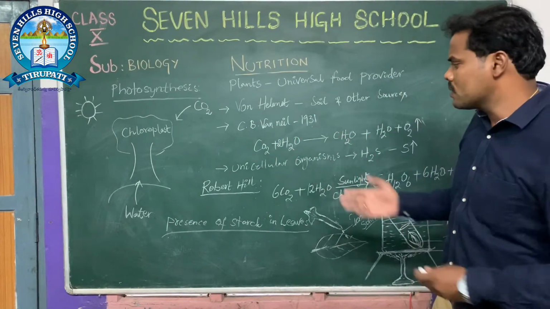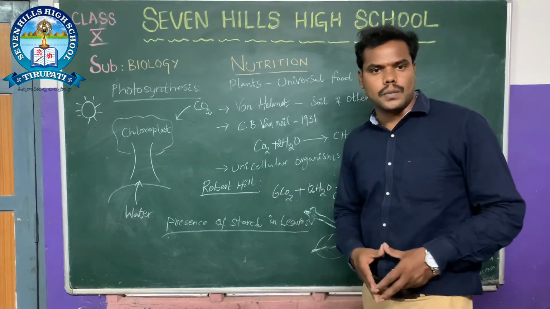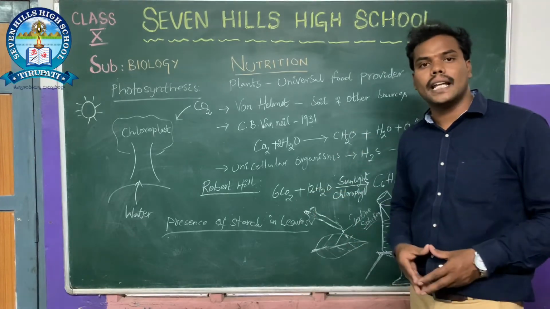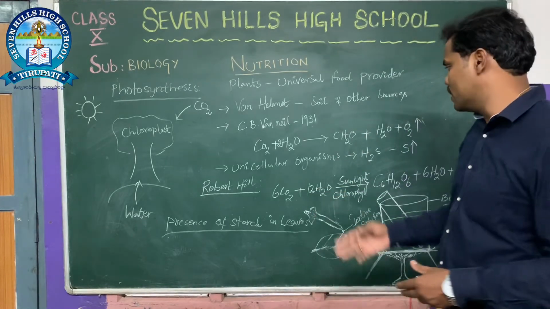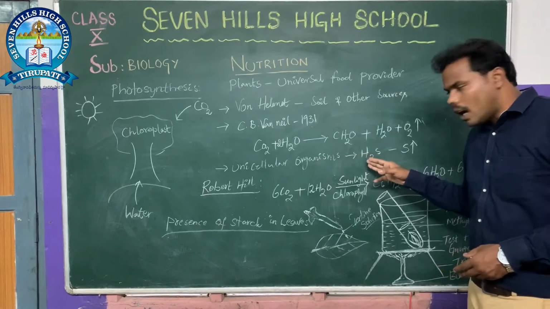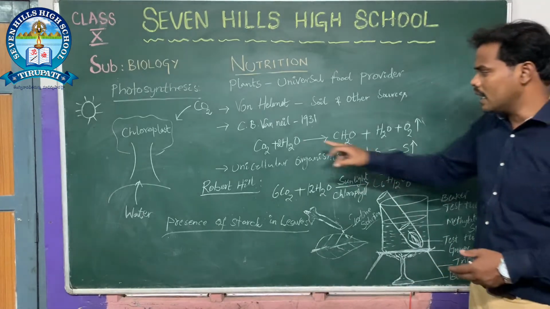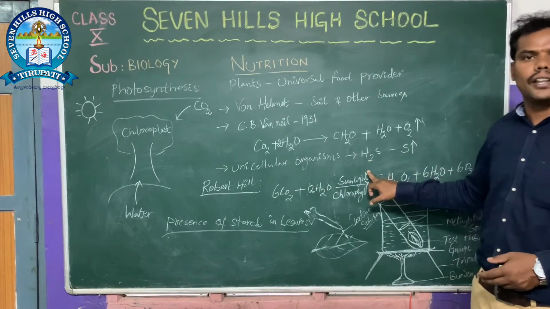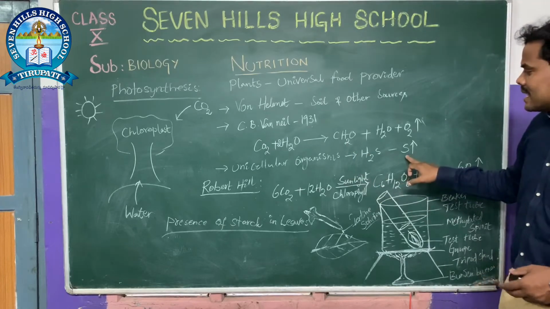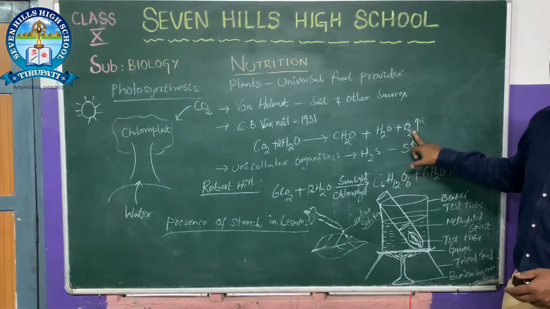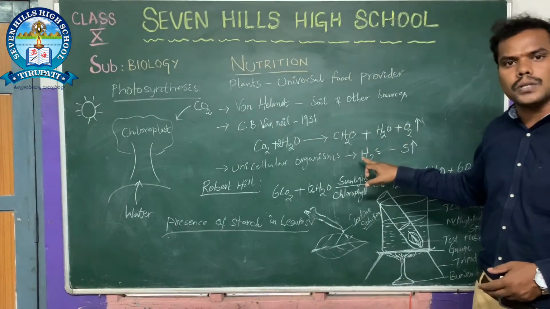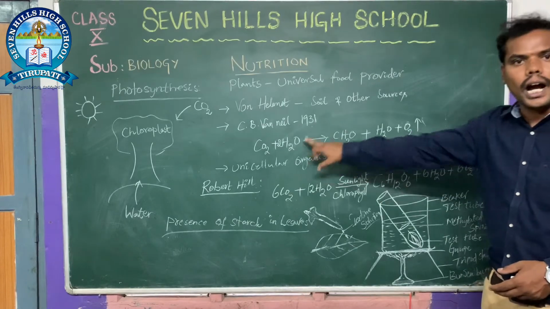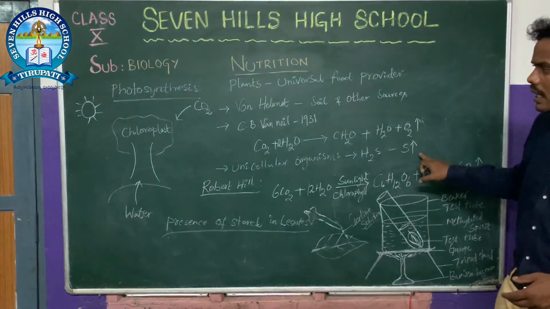But at the same time, he observed unicellular organisms like amoeba, paramecium and some other photosynthetic bacteria, and how they perform photosynthesis, which is along with hydrogen sulfide. That means plants take water, but these unicellular organisms take hydrogen sulfide in the place of water, and they release sulfur in the place of oxygen. That means in unicellular organisms, hydrogen sulfide replaces water, and sulfur is released. This was given by C.B. Van Niel.